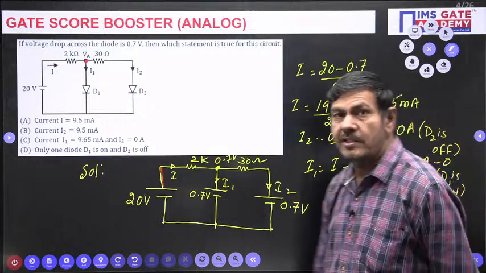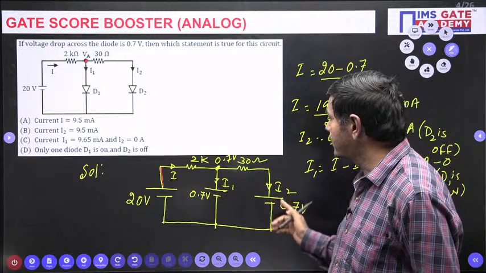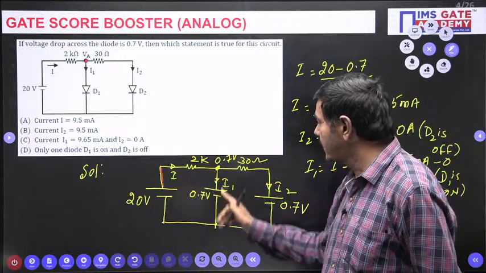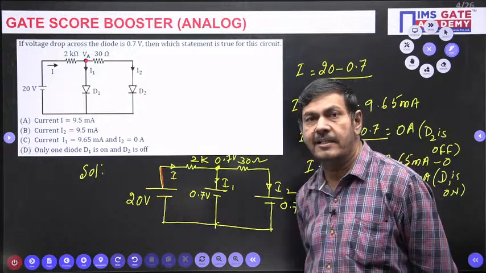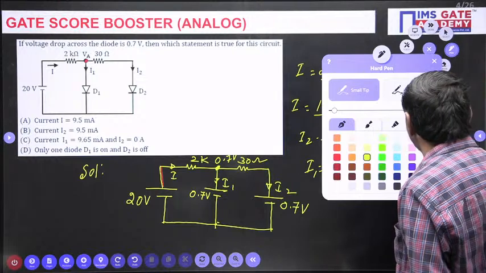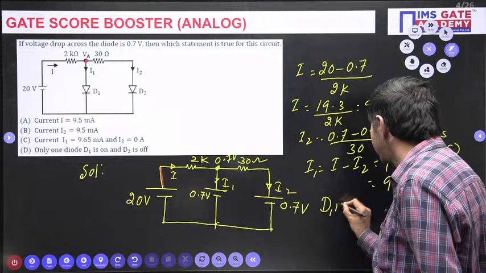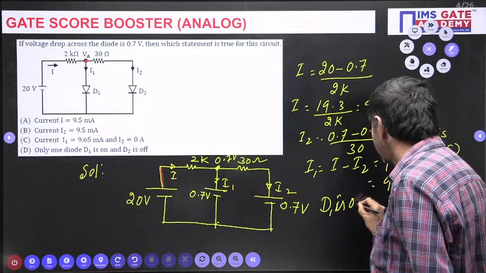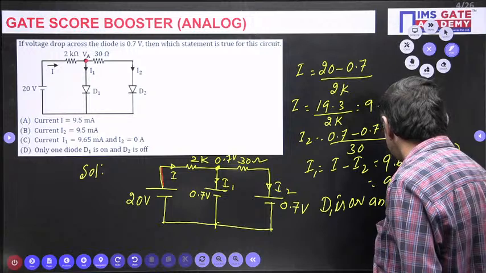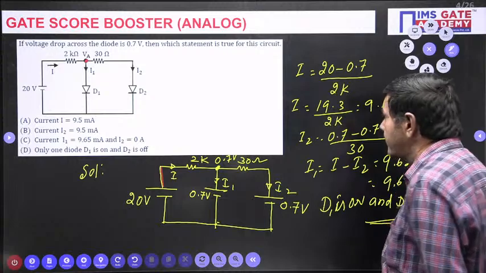The point to understand is that D2 is off and I2 is 0, so whatever current I passes across 2K, the same current passes across D1. Finally, D1 is on and D2 is off. This is the statement we can write.